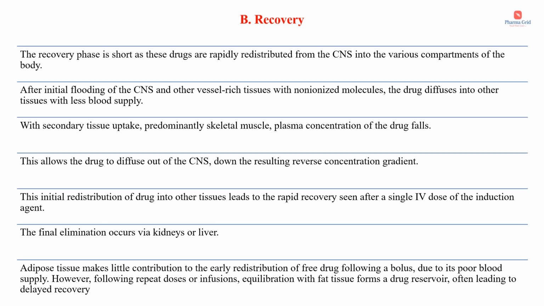Here we are giving the drug through the IV route, directly into the systemic circulation. So first, the drug will enter the highly perfused tissues, and after that the drug diffuses into other tissues with less blood supply. With secondary tissue uptake, predominantly skeletal muscle, plasma concentration of the drug falls. This allows the drug to diffuse out of the CNS down the resulting reverse concentration gradient. This initial redistribution of drug into other tissues leads to the rapid recovery seen after a single IV dose of the induction agent. The final elimination occurs via the kidneys or the liver.